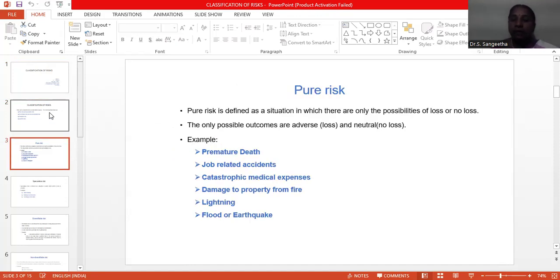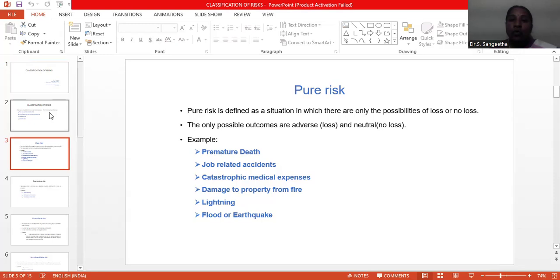Pure risk is a situation in which there are only the possibilities of loss or no loss. It has only two outcomes: one is that there is a loss, otherwise no loss. Pure risk cannot be controlled. It is not measurable also. This pure risk has only possible outcomes like adverse and neutral. And pure risk has three categories: one is personal, then liability and property risk.